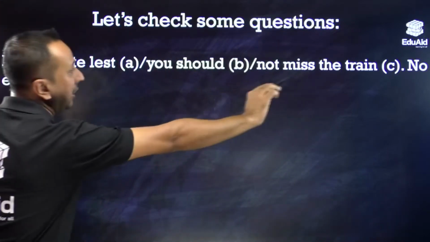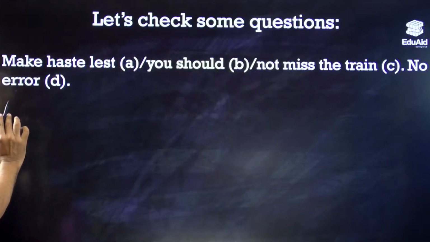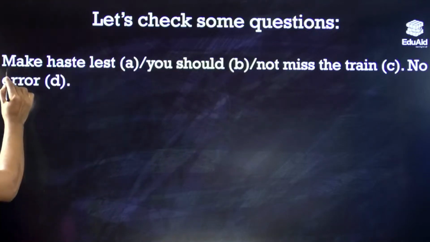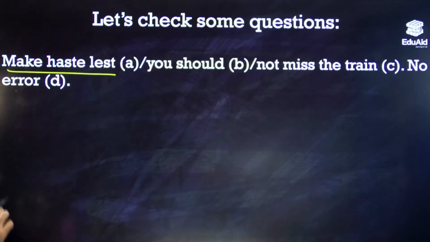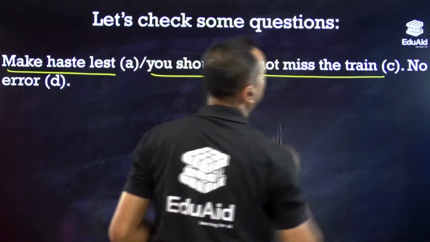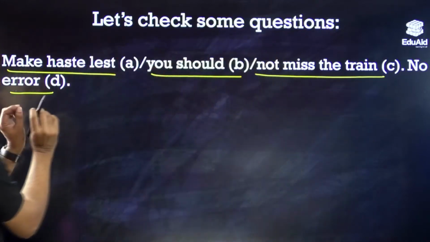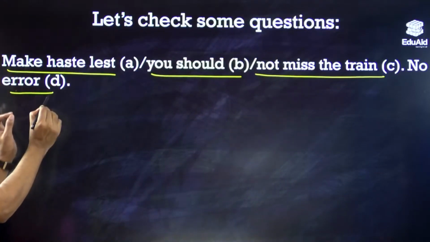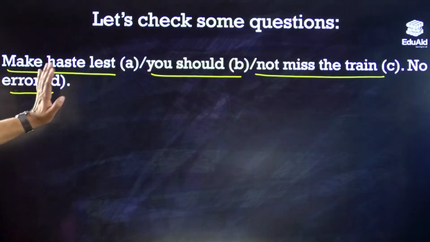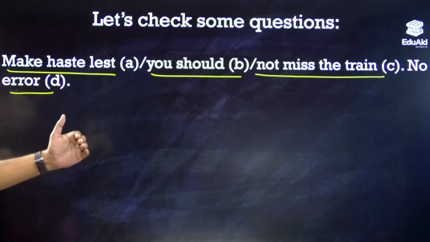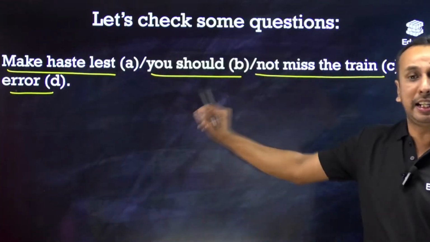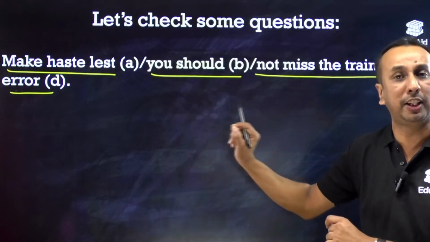There is a single sentence which is divided into 4 parts. Say for example, we have: make haste lest, part A; you should, part B; not miss the train, part C; and no error. Please pay utmost respect to this option, no error as well. So option D is equally an important segment of this sentence.